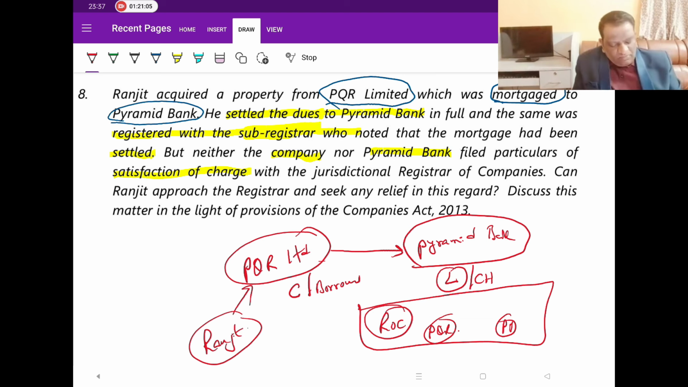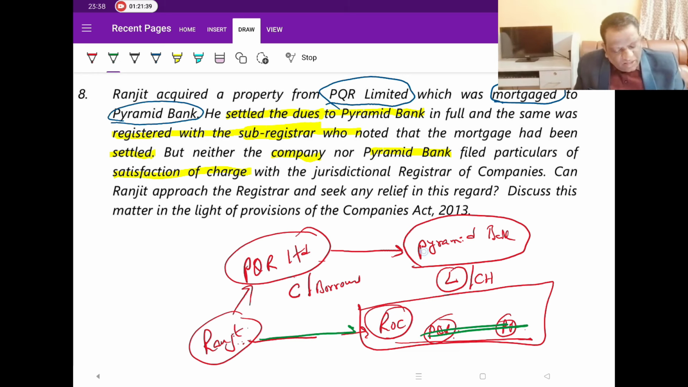Now, what happens then? Why is Ranjit going to the ROC? Say he bought the property, but as long as the details are there in the ROC records, he cannot sell that asset. He can never become the owner of it. Because the details are already there, this asset is not a freehold asset, this asset is given as a security. So therefore, Ranjit now wants this ROC to delete the line.